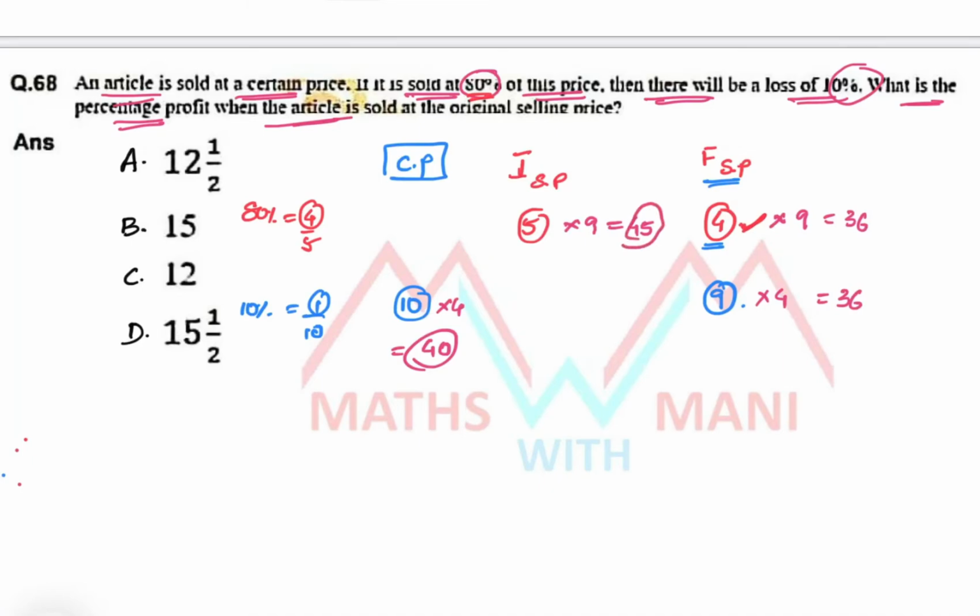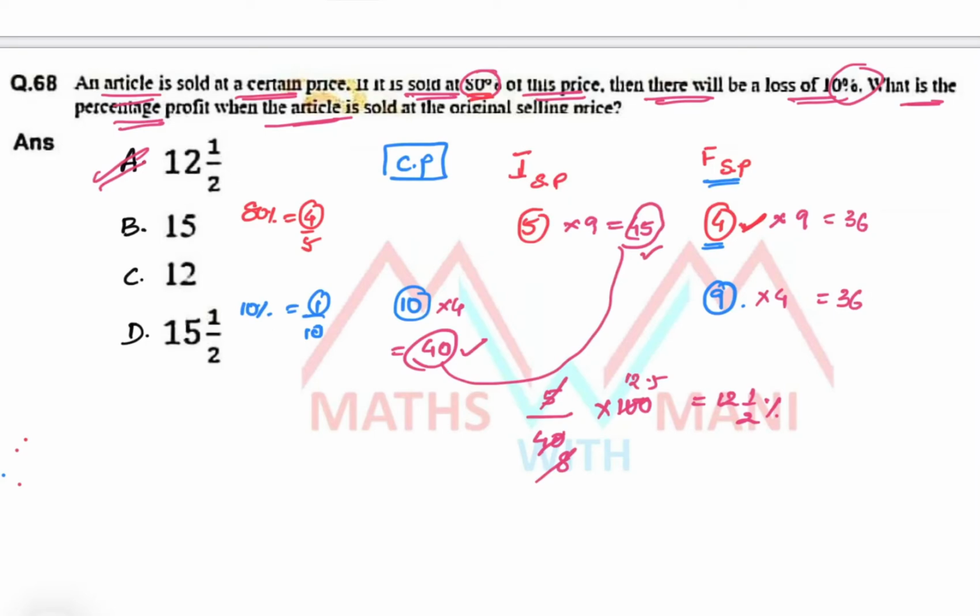Now what we are asking: what is the percentage profit when the article is sold at the original or initial selling price? Now cost price is 40, selling price is 45. So what is the profit? 5 parts upon cost price, that is 40 into 100. 5 8s, 12.5. So 12.5% is the percentage profit. Where is it? First option. So here in the first condition, selling at 80% of the initial price, 4 by 5. 5 parts is initial, 4 parts is the final selling price.